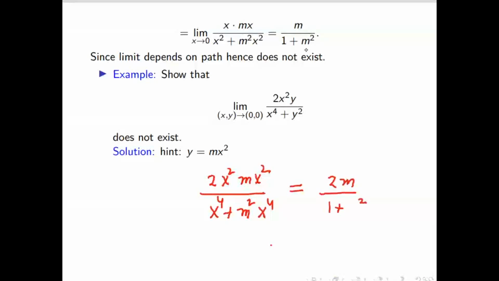It is depending on m. So once you take m equal to 1, the limit will come different. If you take m equal to something like 5, 3 or 2, the limit will come different. That means this limit does not exist. It depends on path. But if the limit exists corresponding to all paths, it should be the same. But in this case, it is depending on the path, that means it is depending on m. So this is path dependent. That means the limit does not exist.